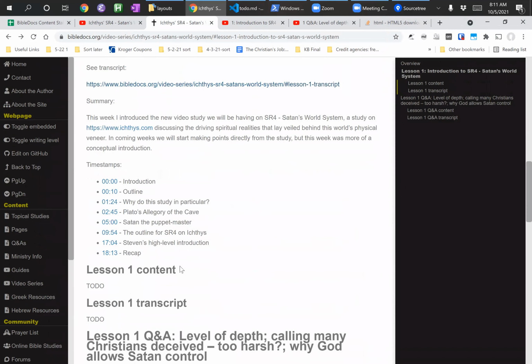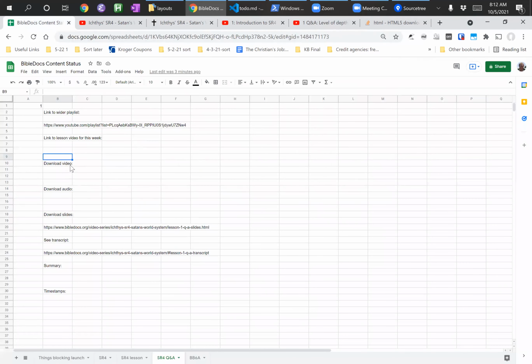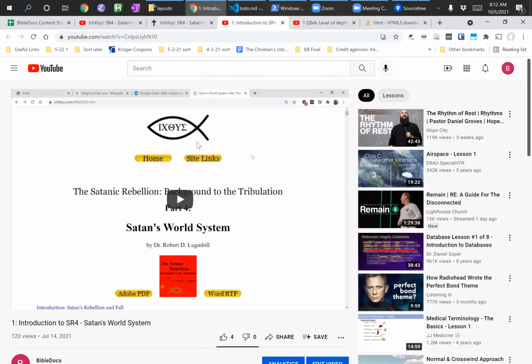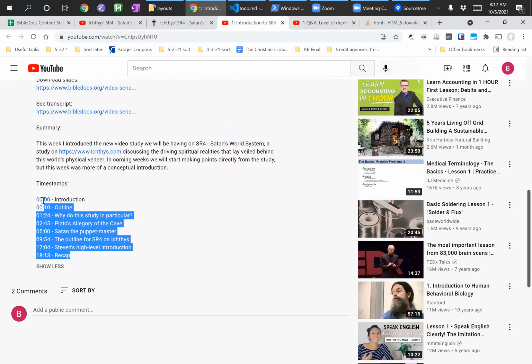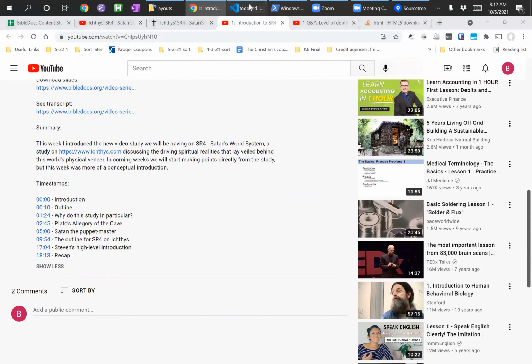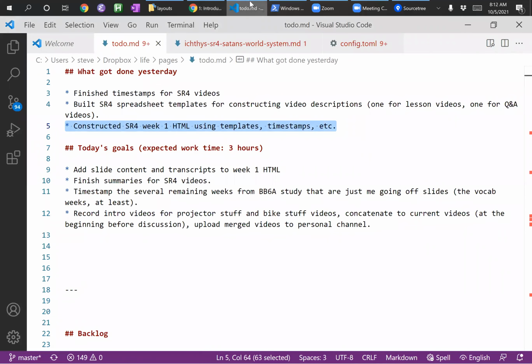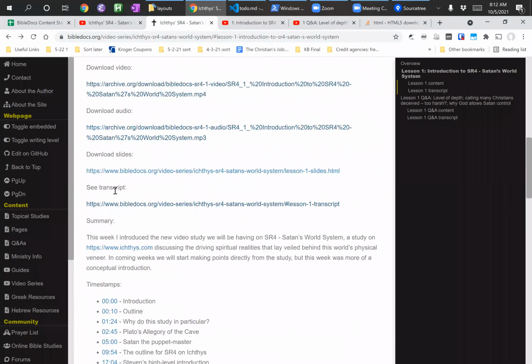I did have to do a little bit of rejiggering with the timestamps to get them to show up in a list. By default, without any list parameters, you see there's nothing before these numbers. Markdown won't recognize it as a list, so I had to do a little bit of editing there, but very, very minor editing. You can see that it looks basically the same as the description.